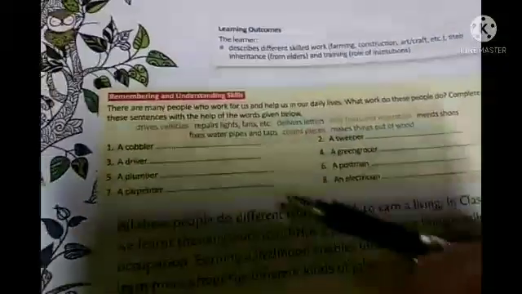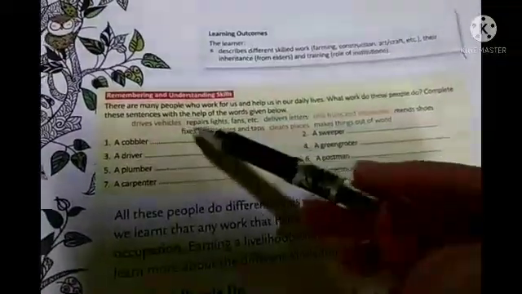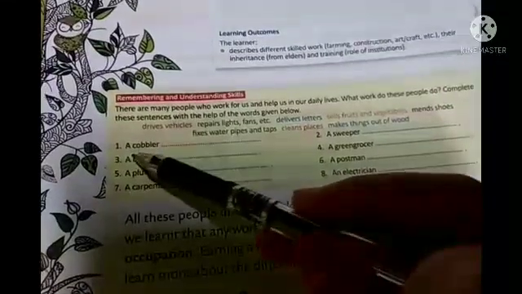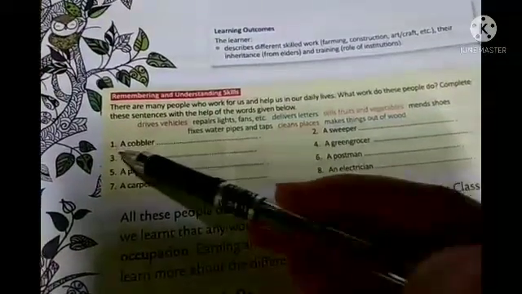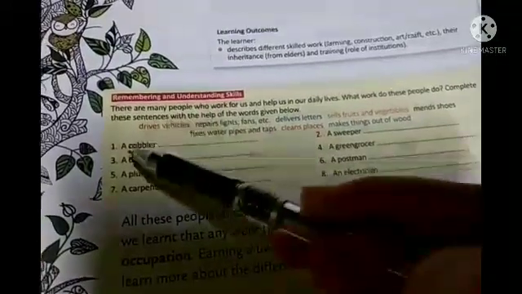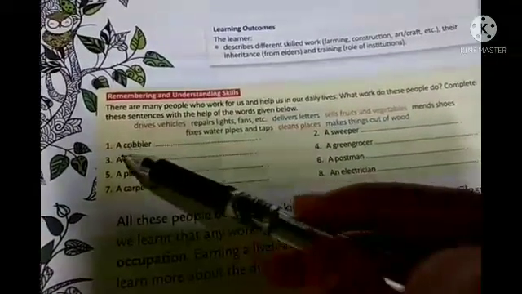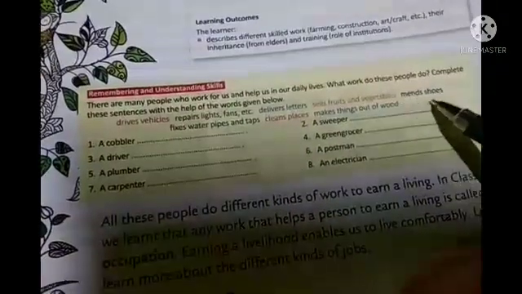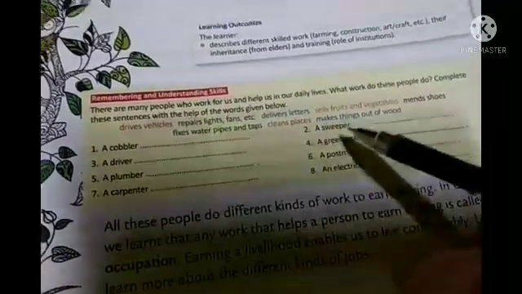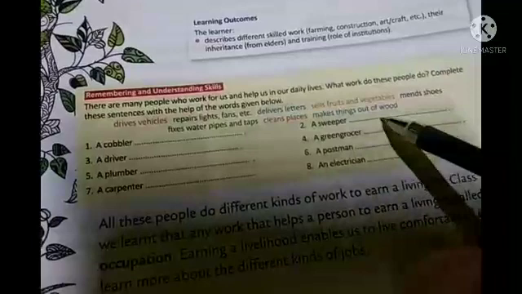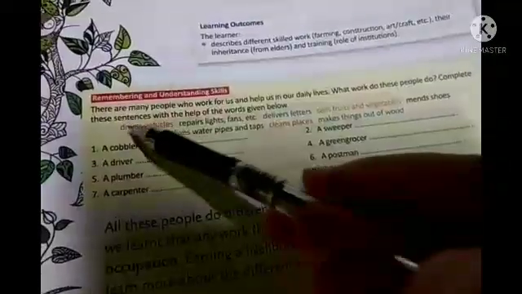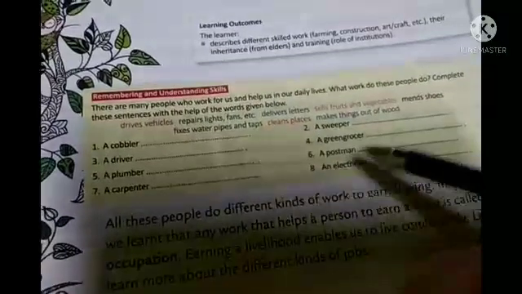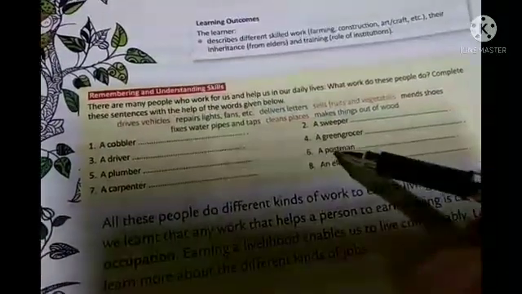Now you see here some fill in the blanks are given, also some options are there. So here one by one you have to see these people and what they do, what is their job, that one you have to write. For example, number one is a cobbler. What does a cobbler do? A cobbler mends shoes, so you have to write here mend shoes. A sweeper cleans places, so you have to write it here. A driver drives vehicles, so you have to write it here, okay? So in this way you have to fill these blanks, okay?